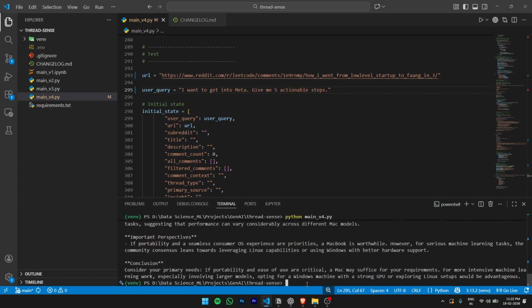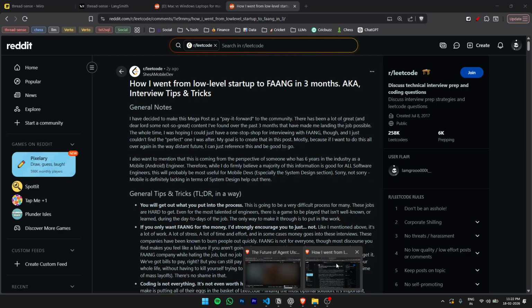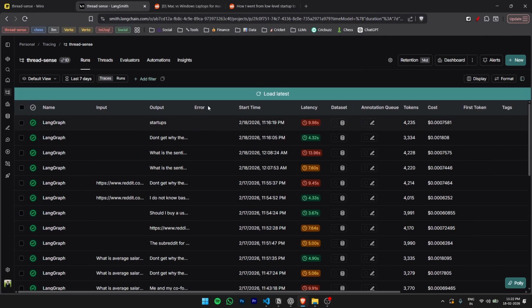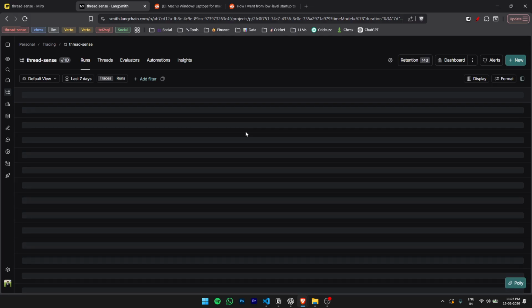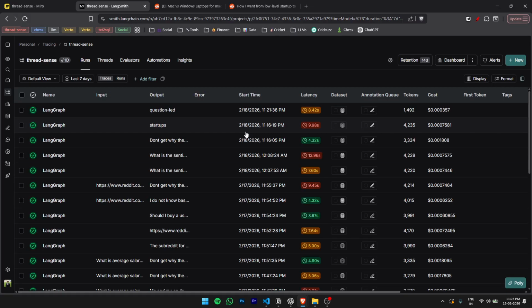And let's run this. Meanwhile, let's go to LangSmith. By the way, LangSmith is an observability tool where you can trace your inputs, outputs, and the flow of data.